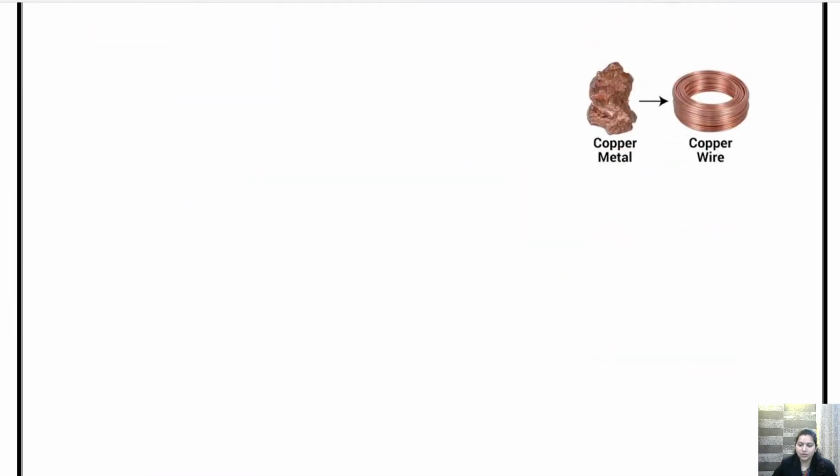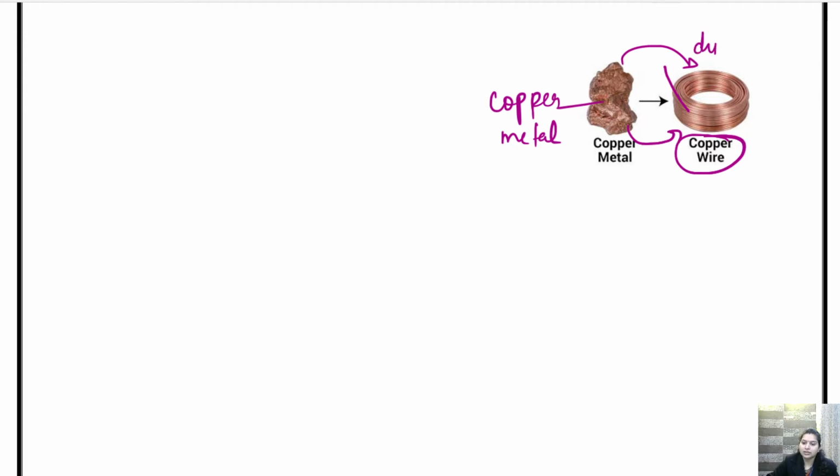So just have a look at this diagram, children. So this is a copper metal. We know that copper is a metal. So this copper can be converted into a copper wire. This conversion of a piece of metal into a copper wire is called ductility. This property is known as ductility.